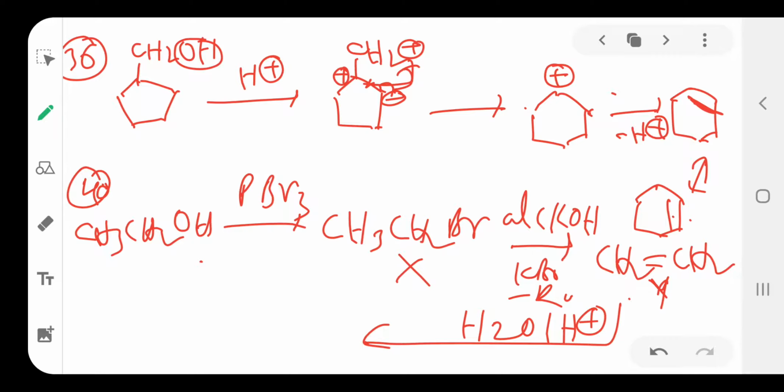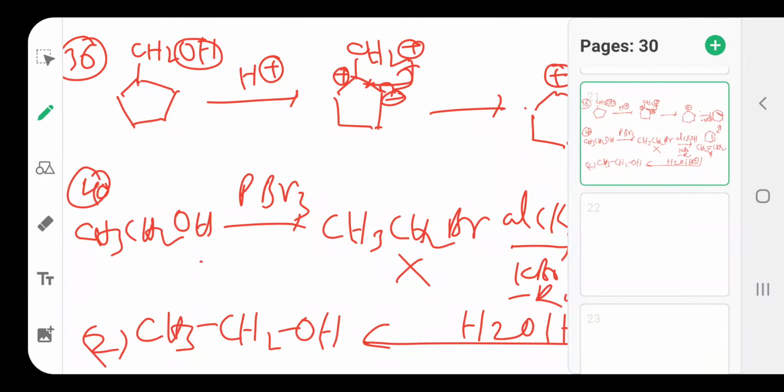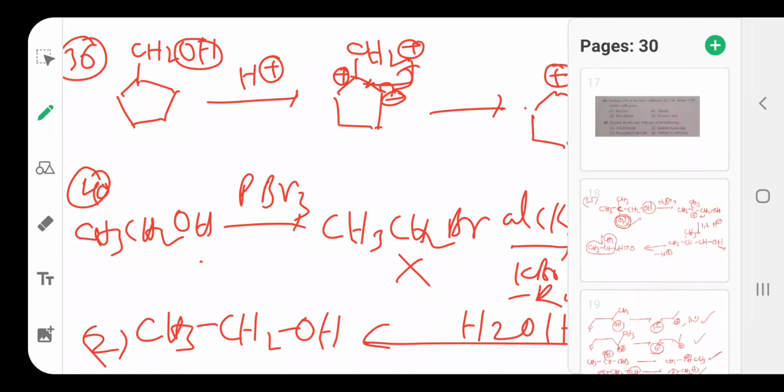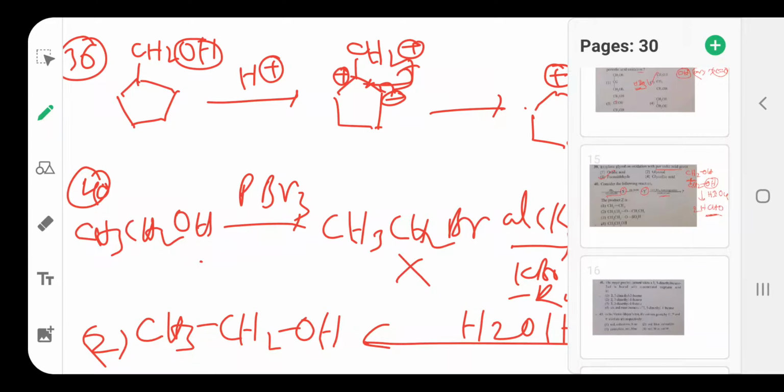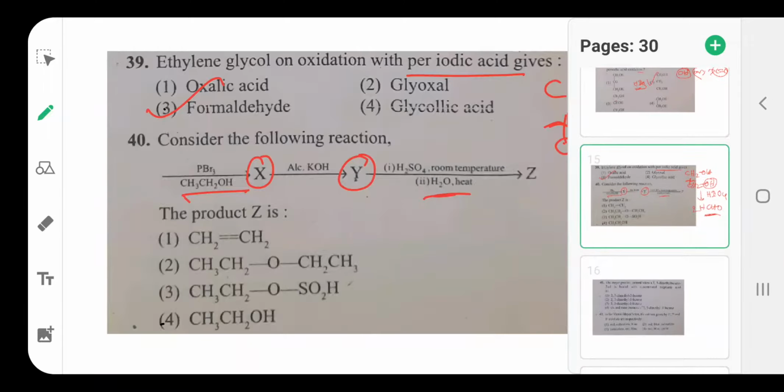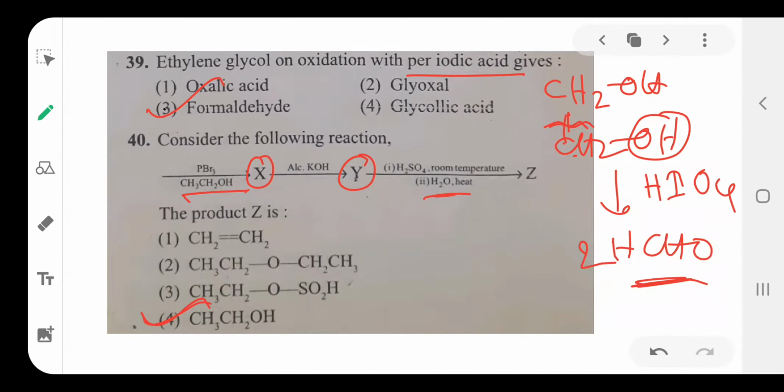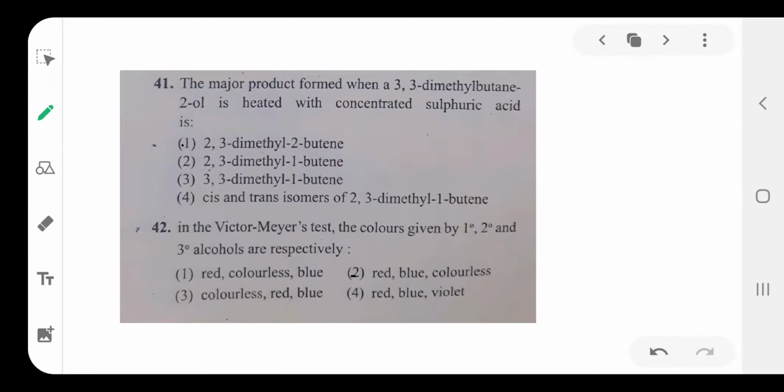By Markovnikov addition, one side H, another side OH, gives CH3CH2OH. Ethyl alcohol is Z. So Z is ethyl alcohol, option 4. Next, question 41.